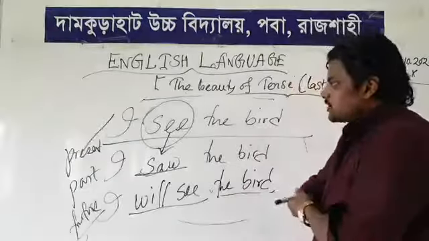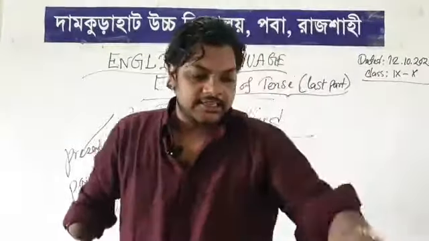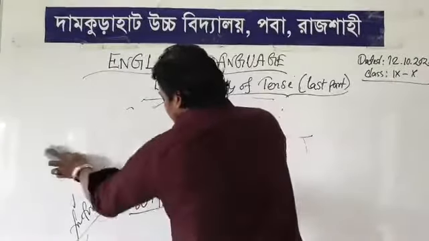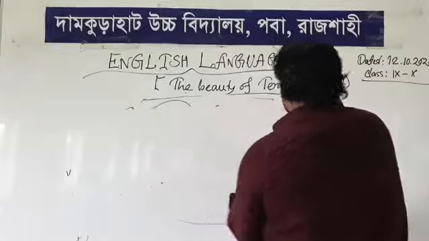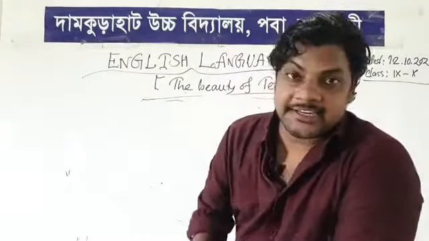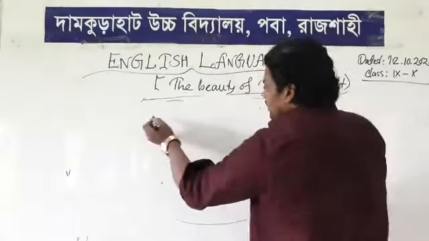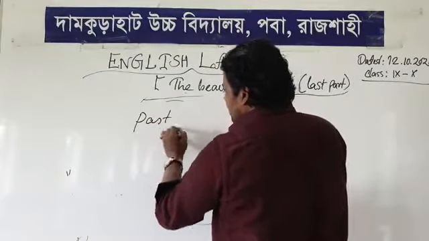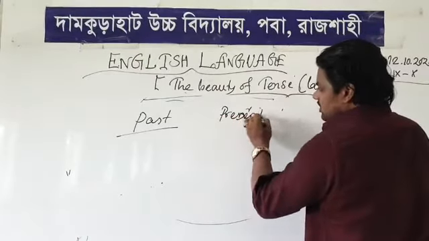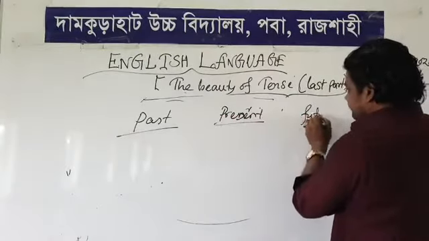Okay. So indefinite forms have some differences, but our structure is the same. Now I am going to write all the structure so that you can easily understand. First I'm writing past, second present, and third future.